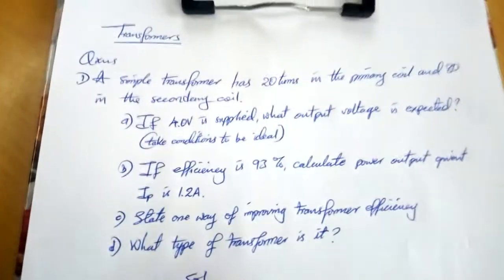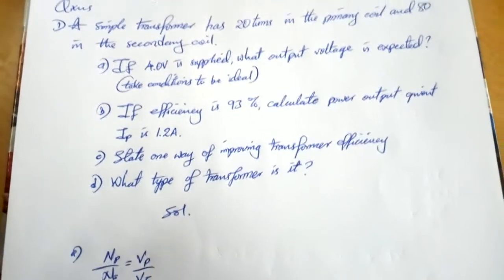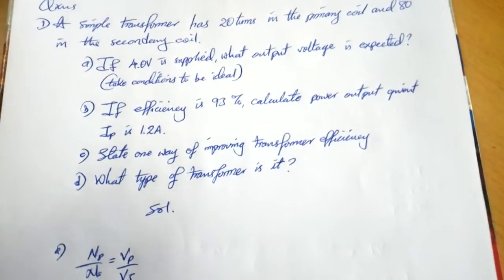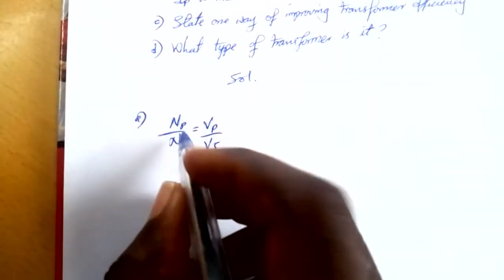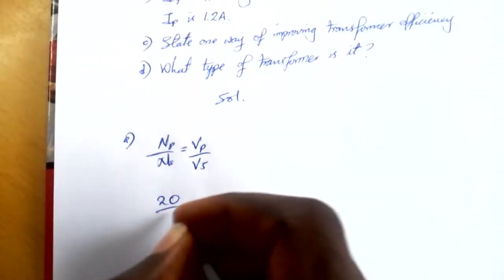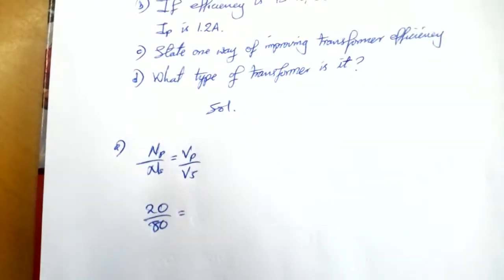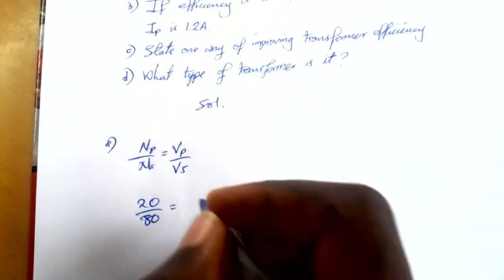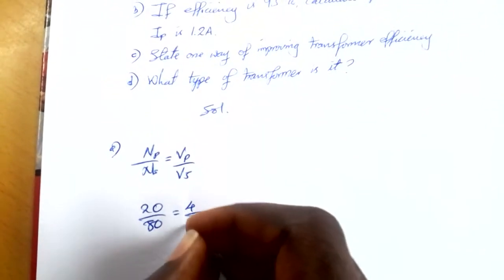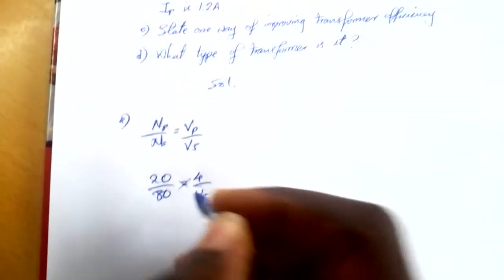So I'm told in the question that 4 volts is supplied, then the number of turns in the primary is 20, secondary is 80. So I'll say number of turns in the primary is 20, secondary is 80, equal to primary voltage is 4 over secondary voltage. Then I cross multiply.